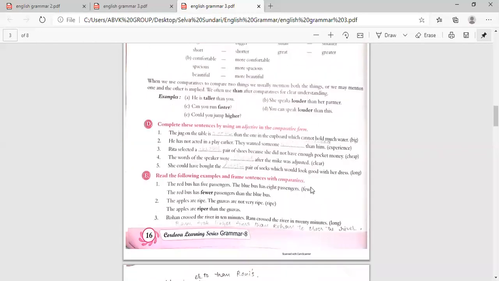Now next one is E. Read the following examples and frame sentences with the comparatives.